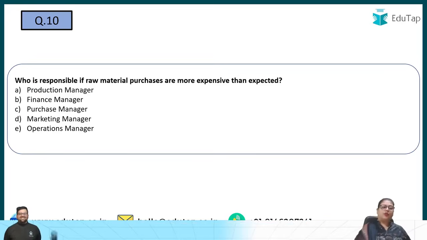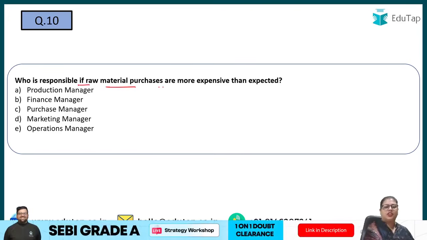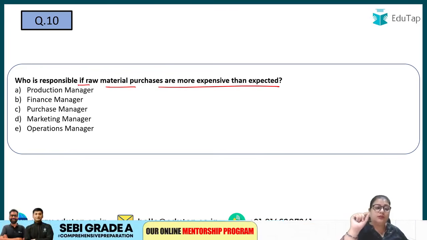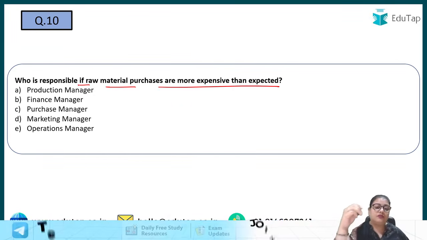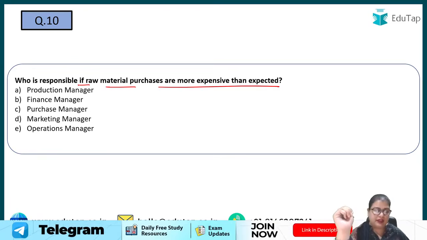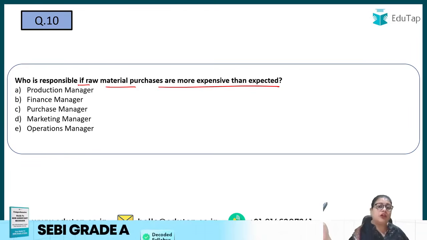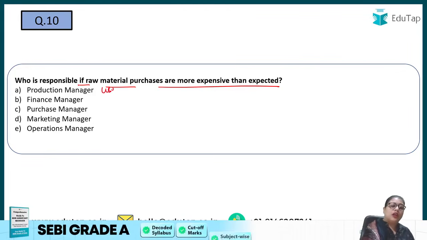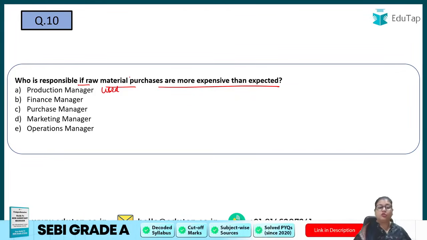Now, who is responsible if the raw material purchases are more expensive than expected? If the raw material purchases, so basically here the person who is going, he is not able to negotiate and वो ज़्यादा expensive buy कर रहा है ना? So who will be responsible? किसको पकड़ेंगे? So will we catch the production manager? No, production manager will say I am basically managing the production department. That is, if the raw material is being used more or less, so I'm seeing the usage of raw material,